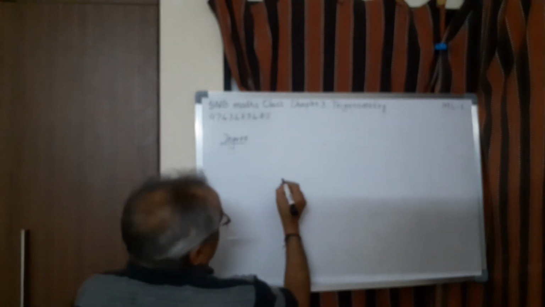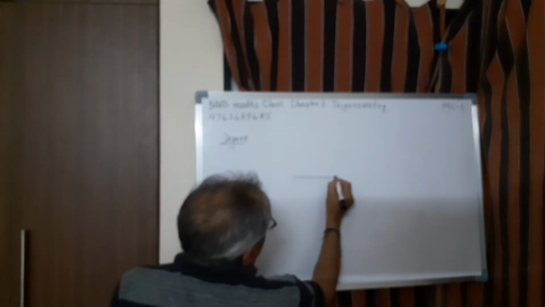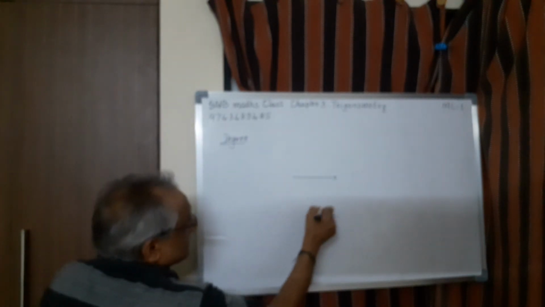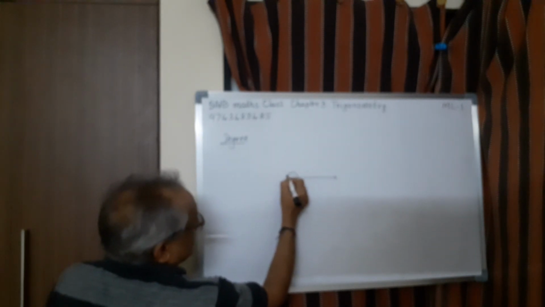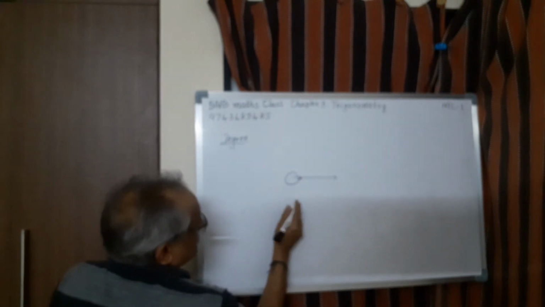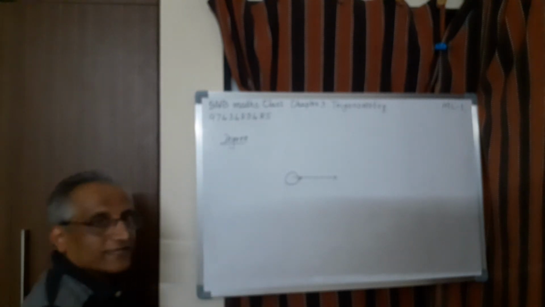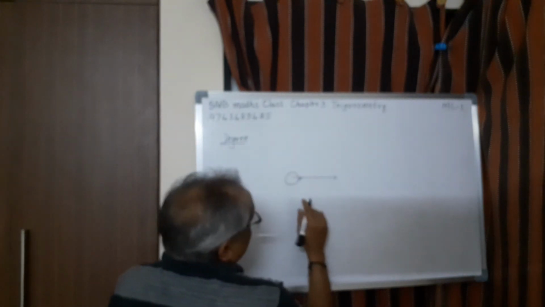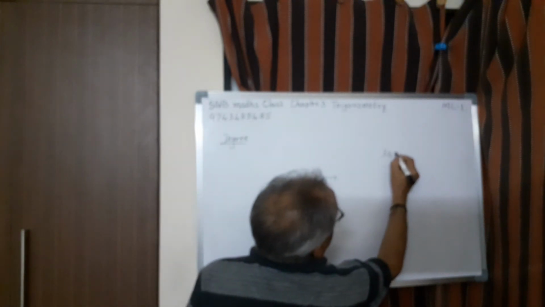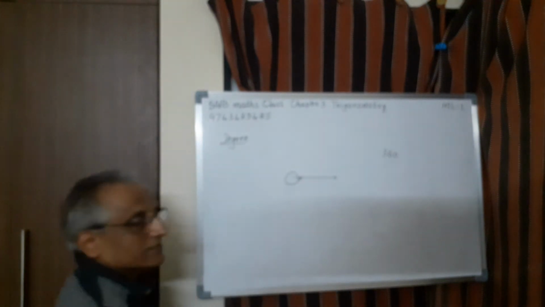Now, you take a ray, then rotate the ray completely like this. So this is one complete angle, okay? We know that one. Suppose you divide this angle into 360 equal parts.